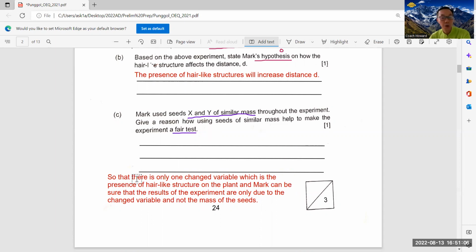So this answer is quite complete. So you must identify the change variable, which is the presence of hair-like structure. And the result of the experiment is only based on the presence of hair-like structure and not the mass of the seed. Okay, so you take note of this answer.